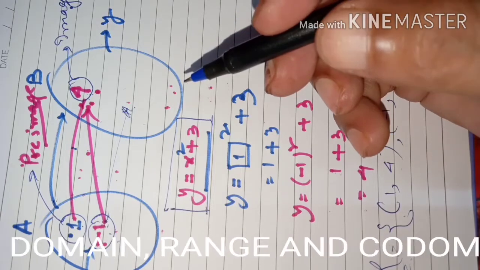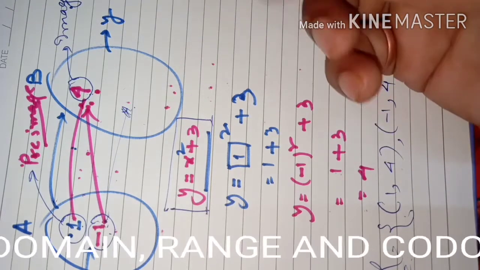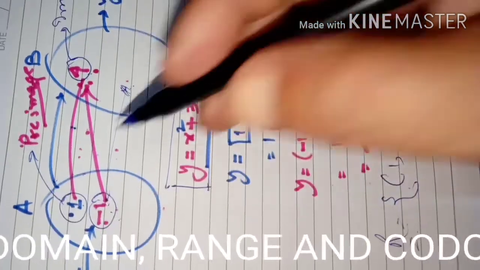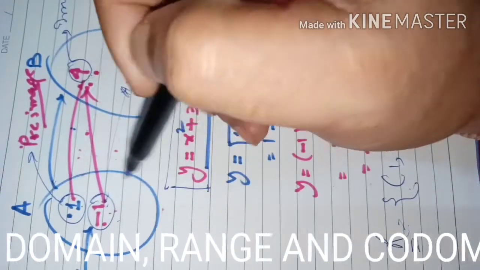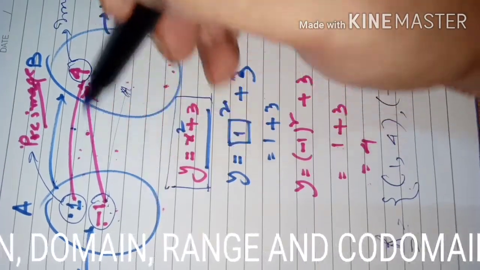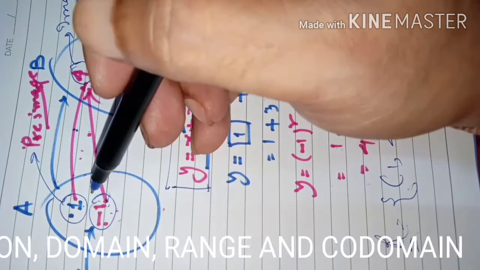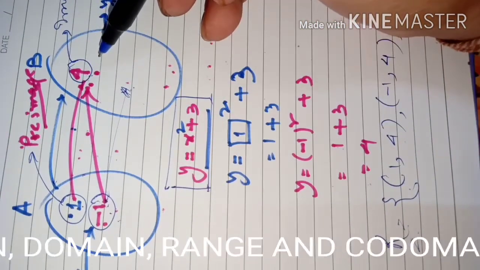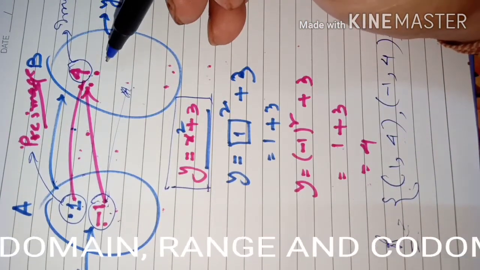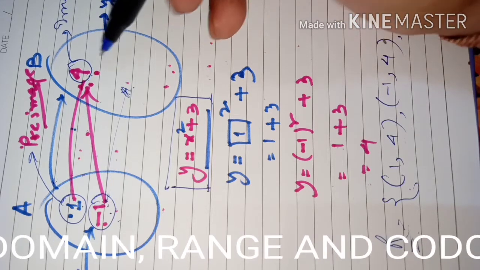Got the idea? So what is a function? If somebody asks you what a function is, a function is a rule which associates the elements of the first set with the elements of another set in such a way that every element of the first set has a unique image, or unique element, in the second set.